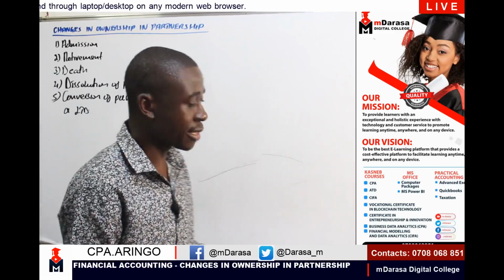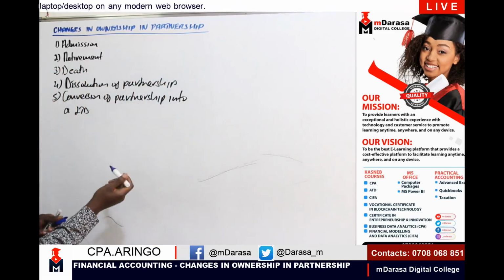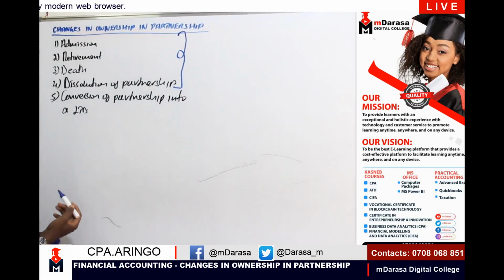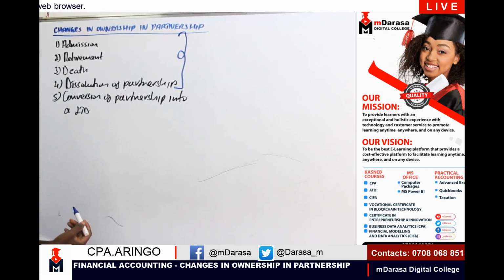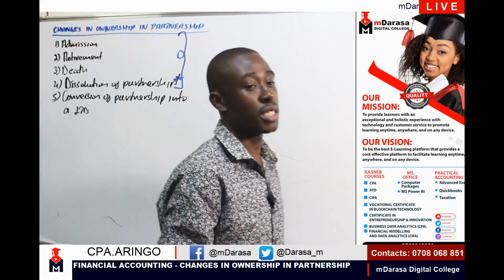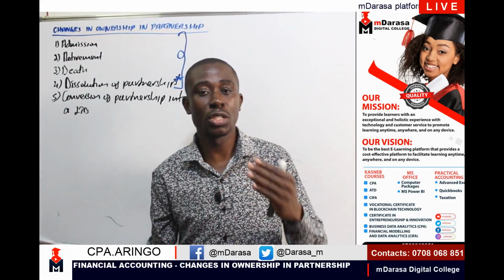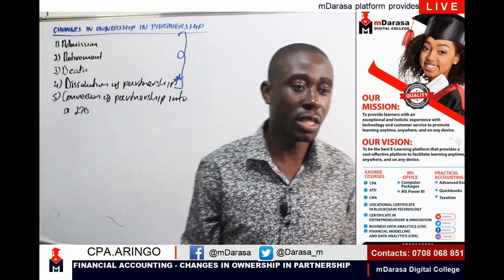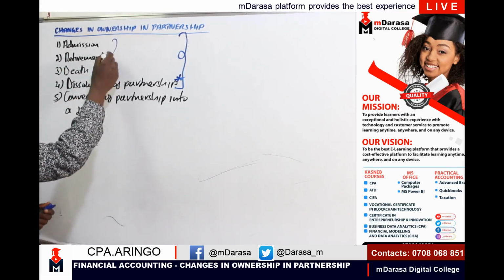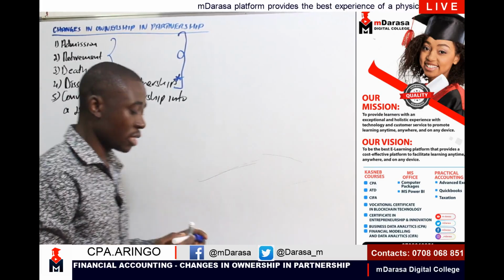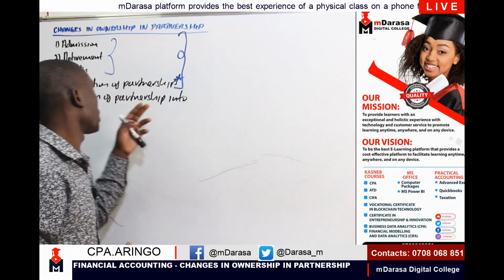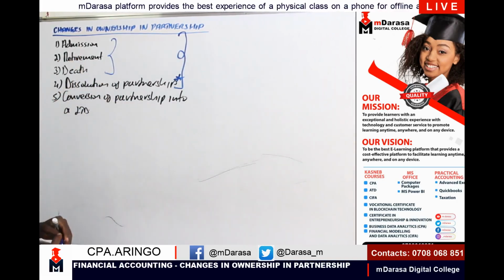But at this level, our key area of concentration will be on the first three: admission, retirement, death, and dissolution of partnership. Dissolution of partnership was just introduced the other day. Initially, it wasn't at this level, but it was introduced, and it is also very important that we look at it. You'll find that for the first three, ideally, the treatment of changes in ownership will be the same. So once you're done with one, you will have tackled the other two.